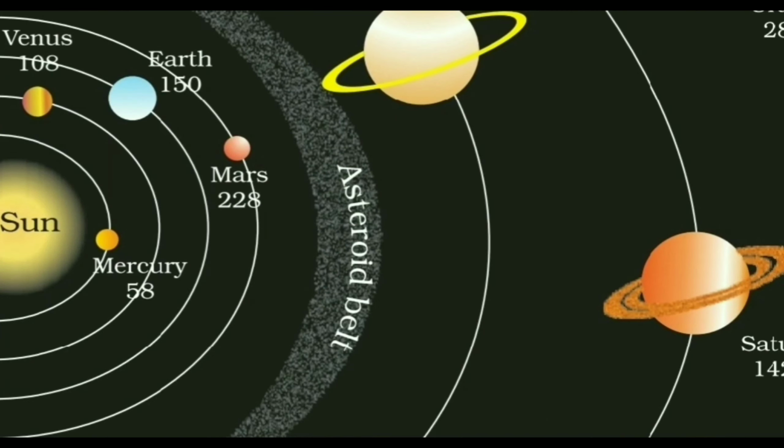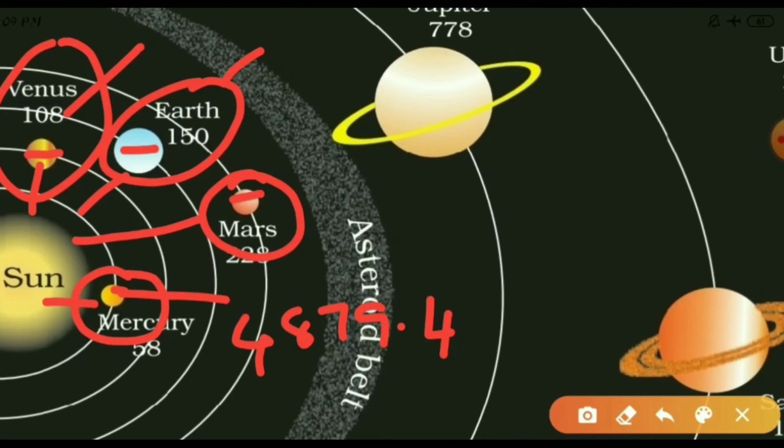Mars has 2 moons. One more thing here, from now onwards we are also going to discuss the number of moons the planets have. Earth has 1 moon, but recently there is a discussion over the moons of the Earth. Scientists are saying there are 2 moons, but officially we know there is only 1 moon.